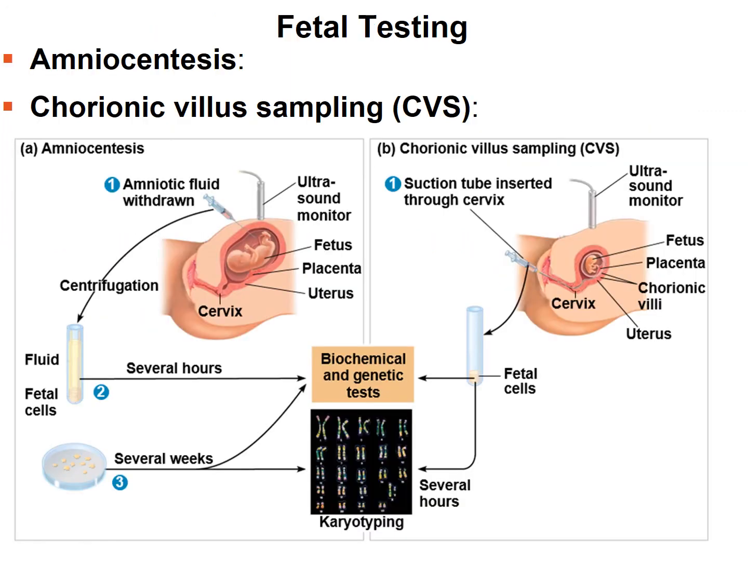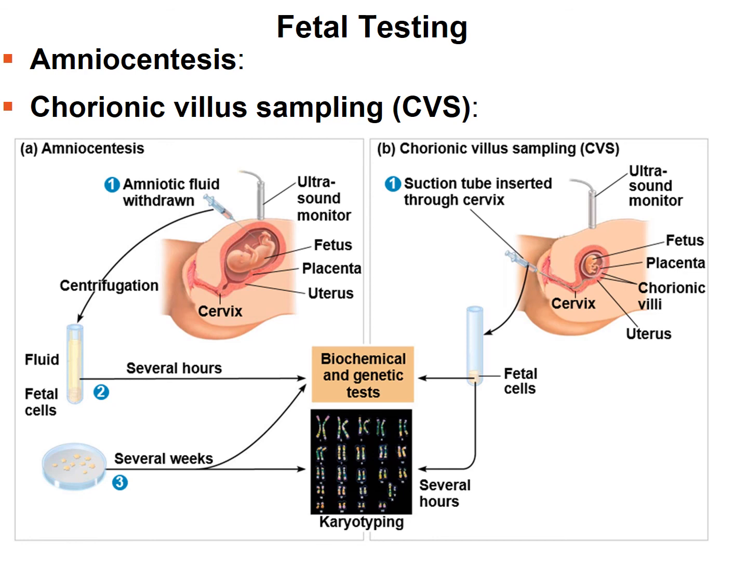On this slide, we see two methods of fetal testing that can be done. One is amniocentesis. This can be done at the 15th week of pregnancy, and this is when the liquid that bathes the fetus, the amniotic fluid, is removed and tested. On the right-hand side, we see chorionic villus sampling, abbreviated CVS. This is done at the 10th week, and a sample of the placenta is removed and tested.